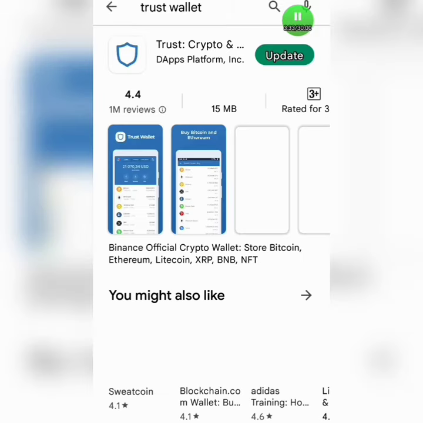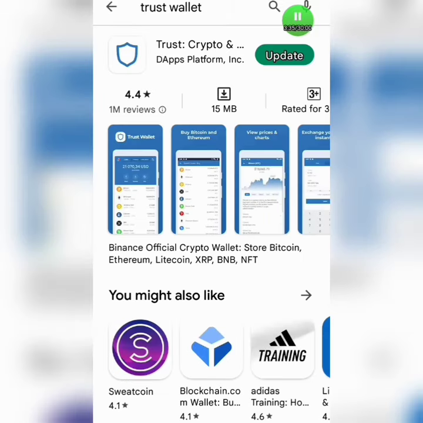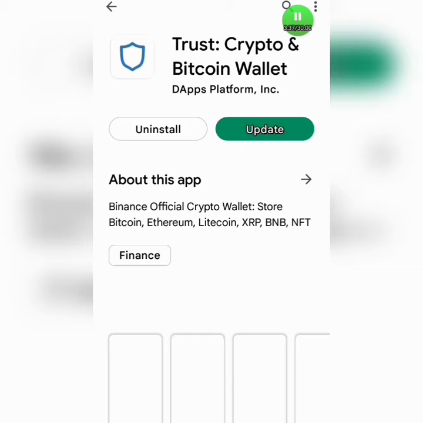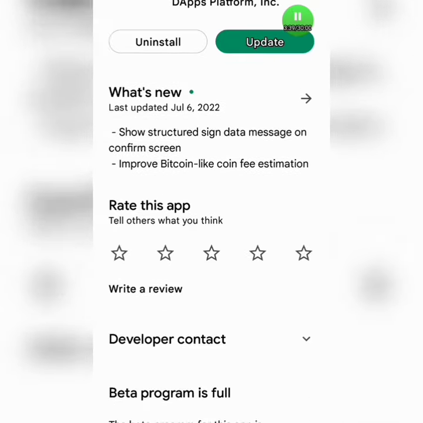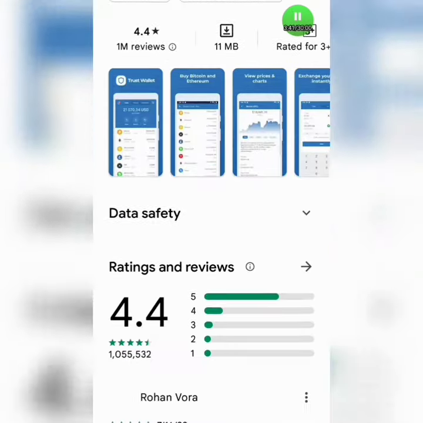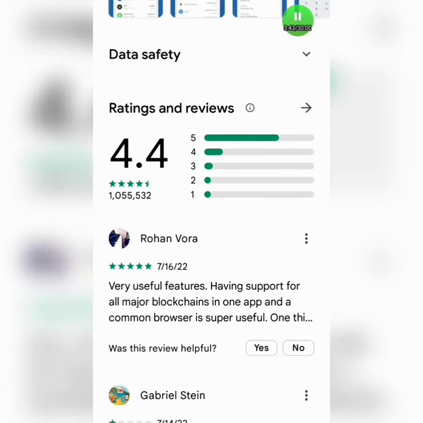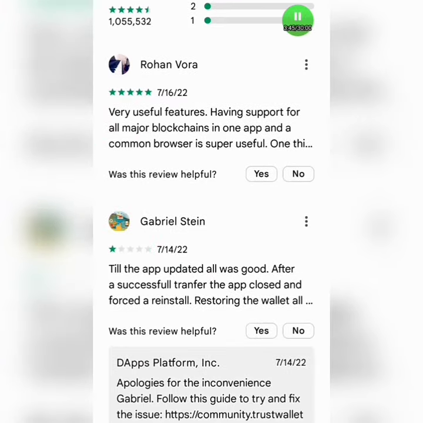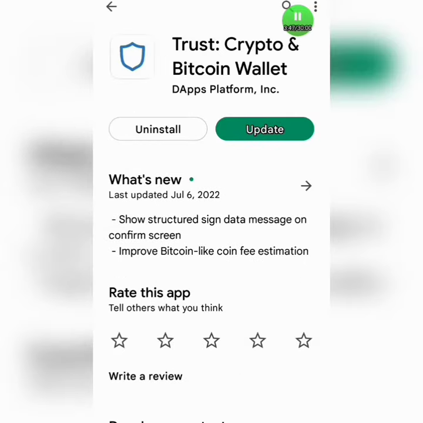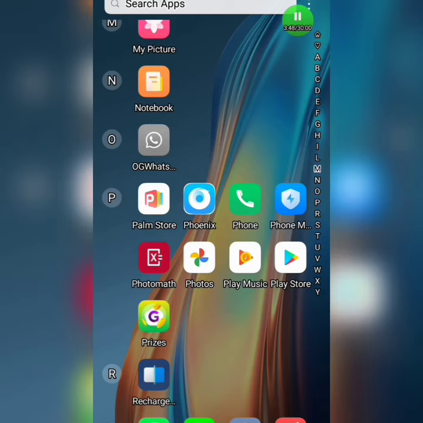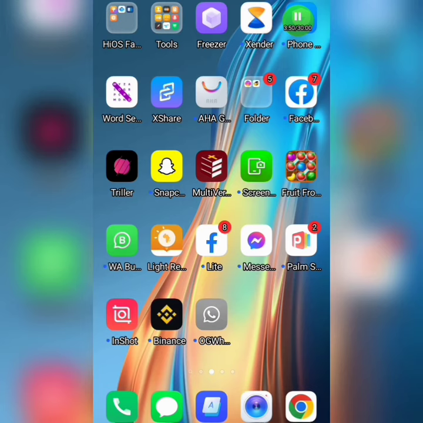Okay, so boom, as you can see, this is what the Trust wallet looks like, and that's the interface. Mine is updated because I have it installed already. If this is your first time, you will have to install it. Make sure you have installed it on your phone. When you scroll down, you can see that there are good reviews on it. Trust wallet is the best cryptocurrency wallet to hold your cryptocurrency. So I'm sure by now you have Trust wallet already.